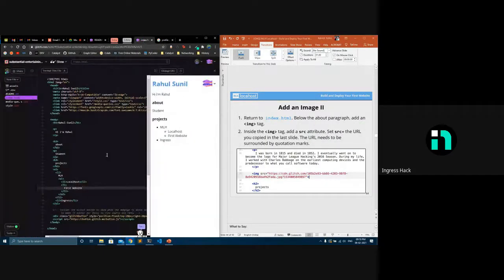So how to add an image to your site? It's using something called an image tag. Just like how we used an ordered list tag, we'll be using an image tag here. So I just open and close an image tag. Inside the image tag, I'll set the src, the source, to the link that I want to add. For example, if you're adding something from the assets, I just have to add slash assets slash the image name. For example, if I'm adding dp.jpg, you'll just add that dp.jpg.